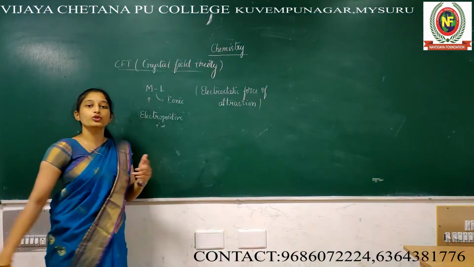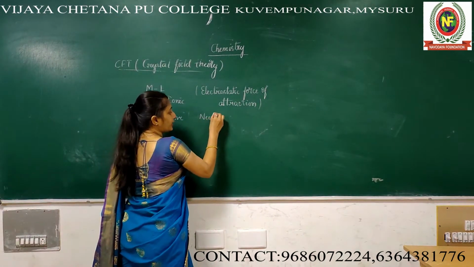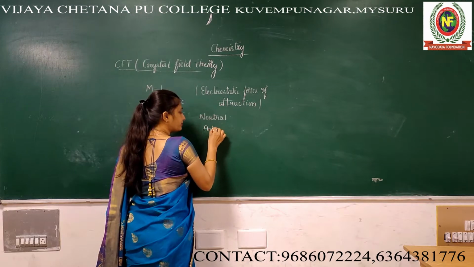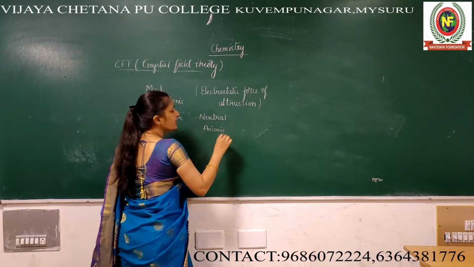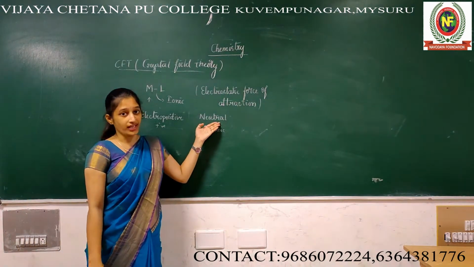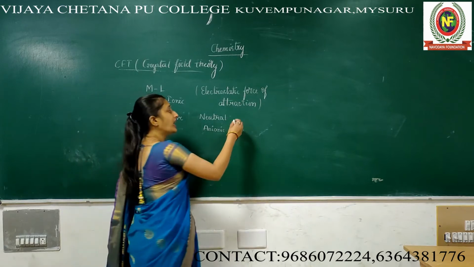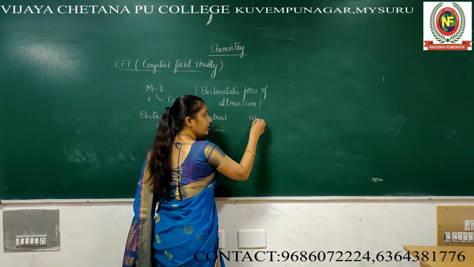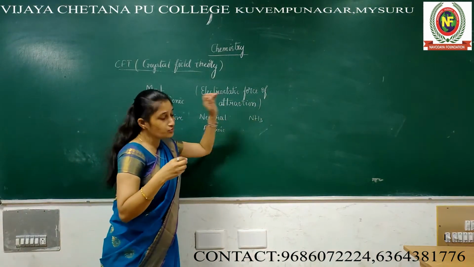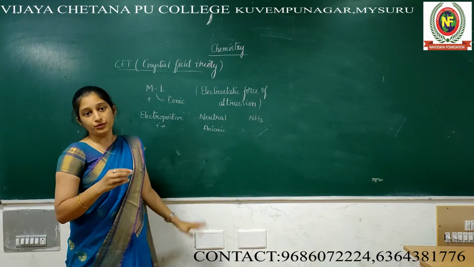And ligand, you know there are two types of ligand. One is neutral and another one is anionic. What is neutral? Neutral means very simple: there is no charge. It's electrically neutral, but it contains a lone pair of electrons. I will take a precise example, ammonia, NH3. It's an example of a neutral ligand.